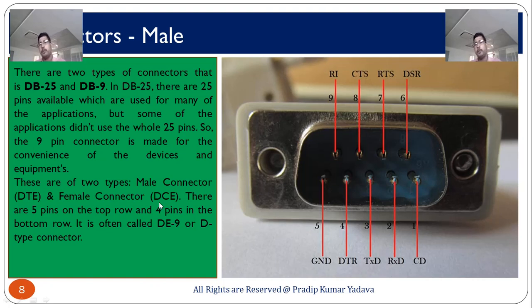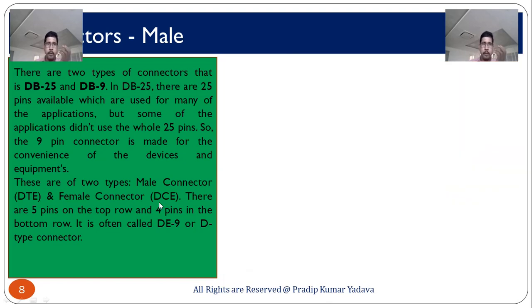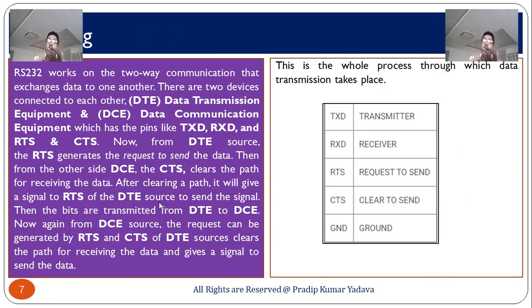And also suppose you want to transfer data from a pen drive to your computer, in that case you can transfer the data from the pen drive to the computer and also from the computer to the pen drive. So, basically this is an example of two-way communication, and where you put your pen drive, there is a slot for the pen drive, and that slot is an example of RS-232. That is basically an example of a connector, and by using that you can connect your peripheral device to the CPU.